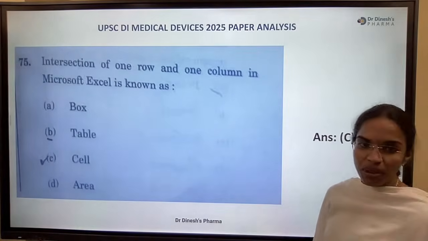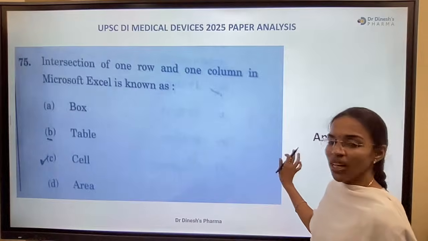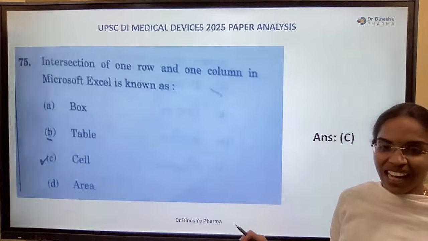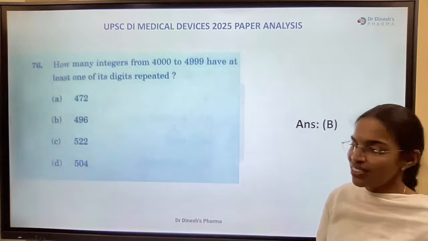One row, one column in Microsoft Excel. Very simple question. It is known as a cell. Option C is the right answer. Simple question, anyone could answer this.